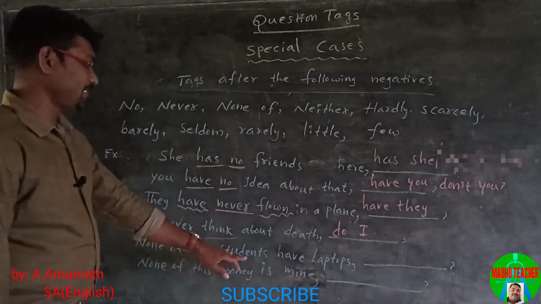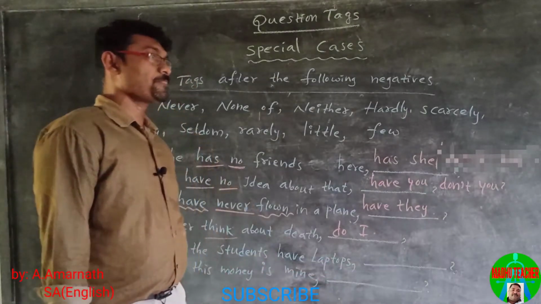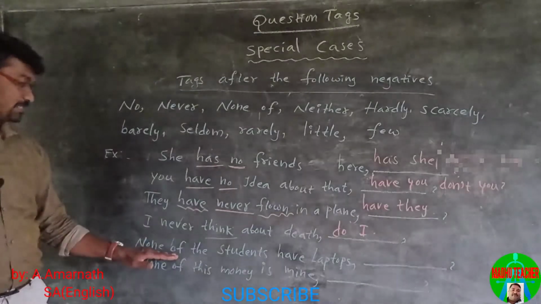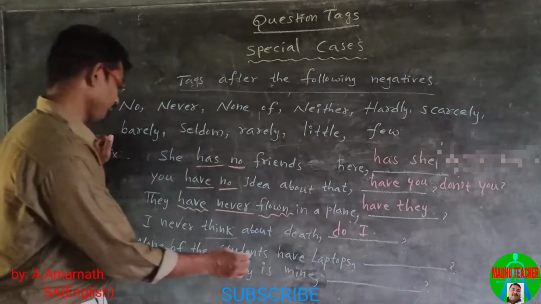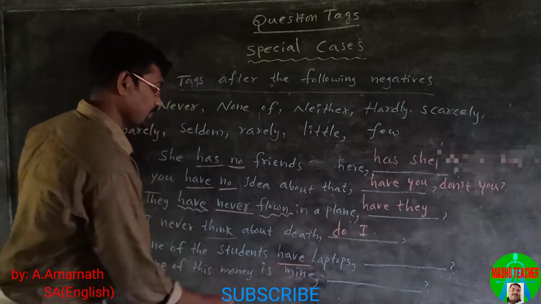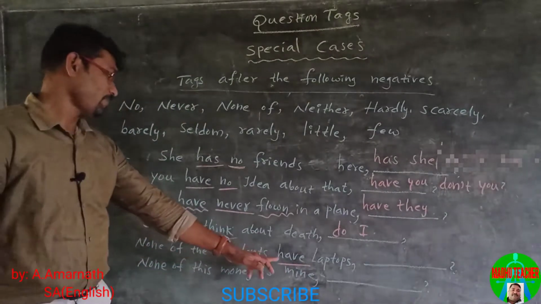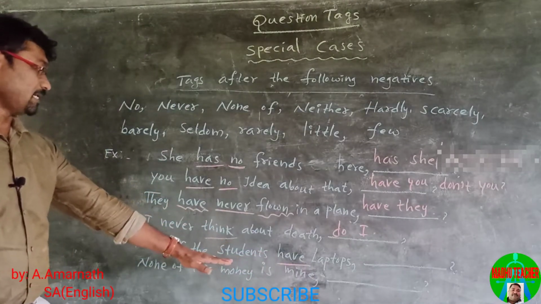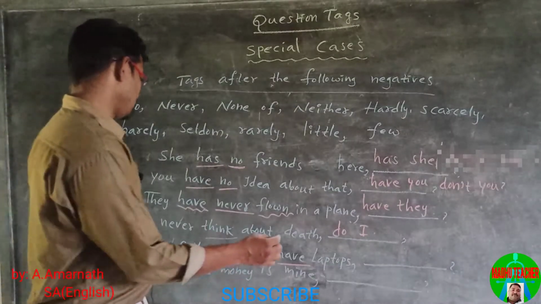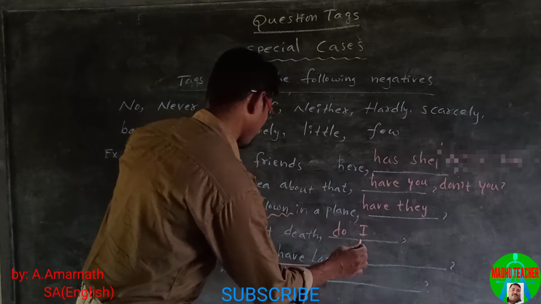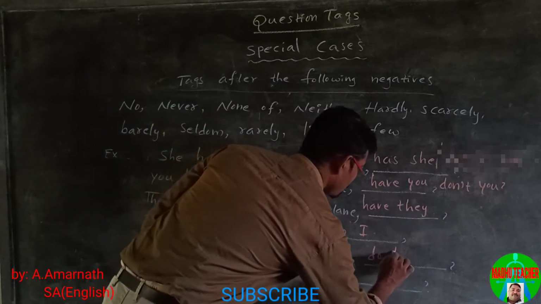None of the students have laptops. This is a negative statement. Here, the main verb is have. So, this statement is in negative form, so we use a positive tag. None of the students have laptops, do they?